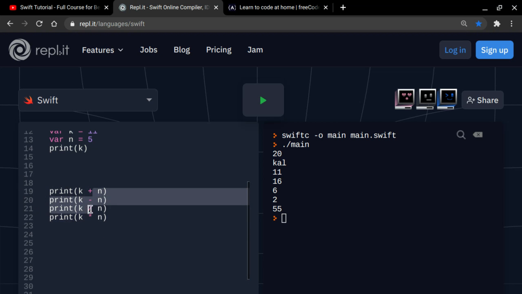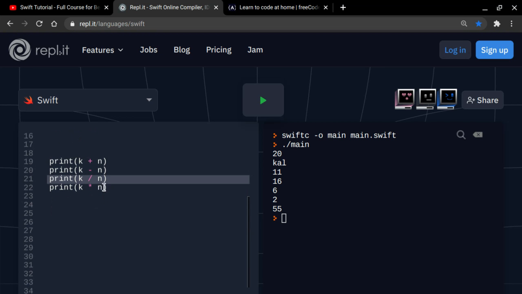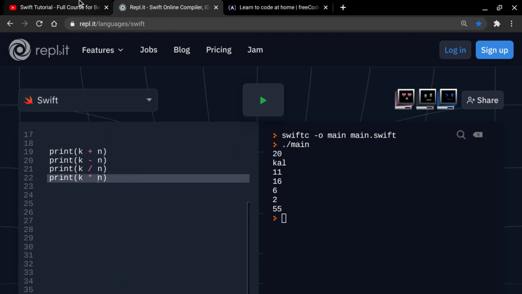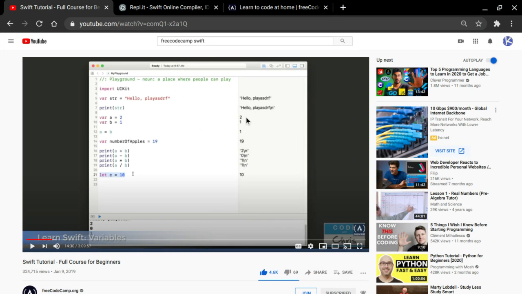This is very simple, but it might be a little confusing. Make sure to remember the slash is division. Make sure you remember that. And also, so you don't get confused with the results, make sure to check back with what you declared and what you assigned, and you can go over it. Let's see if we have anything to go over.